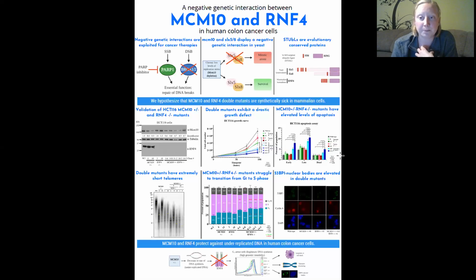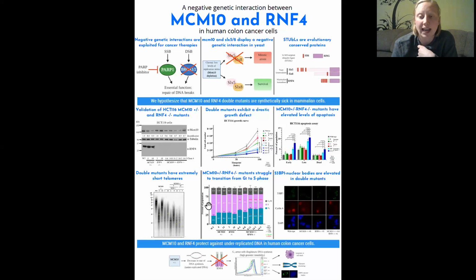You can see that the double mutants have elevated levels of early and late apoptotic cells, which contributes to their growth defect. In addition to their growth defect, the double mutants also have extremely short telomeres, shown by this telomere restriction fragment analysis, which is a modified Southern blot. This signifies that they have high levels of genomic instability.